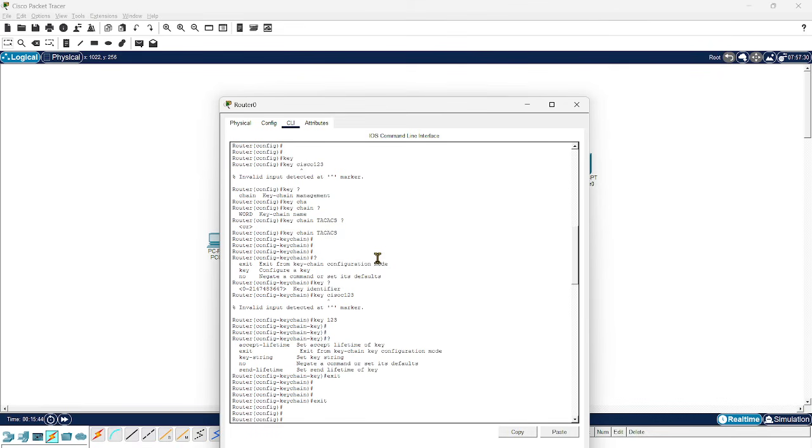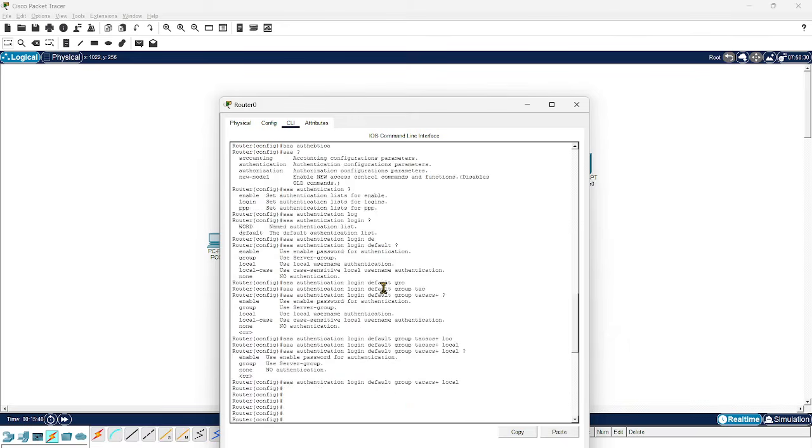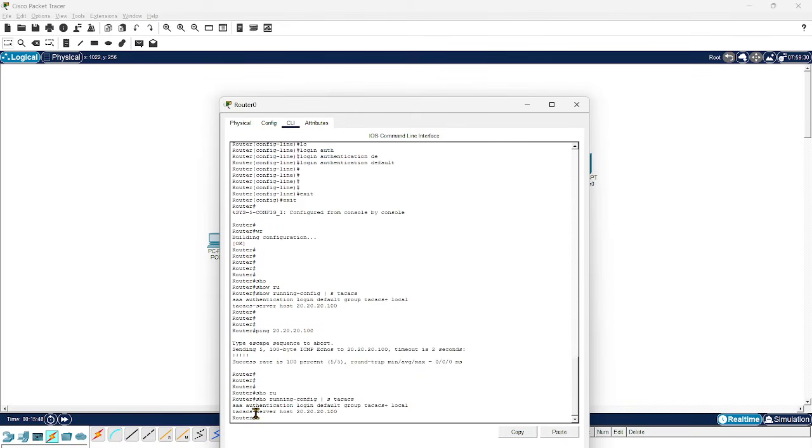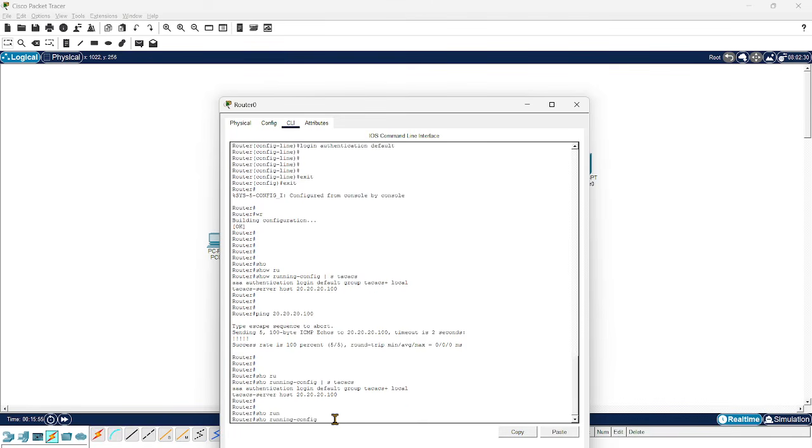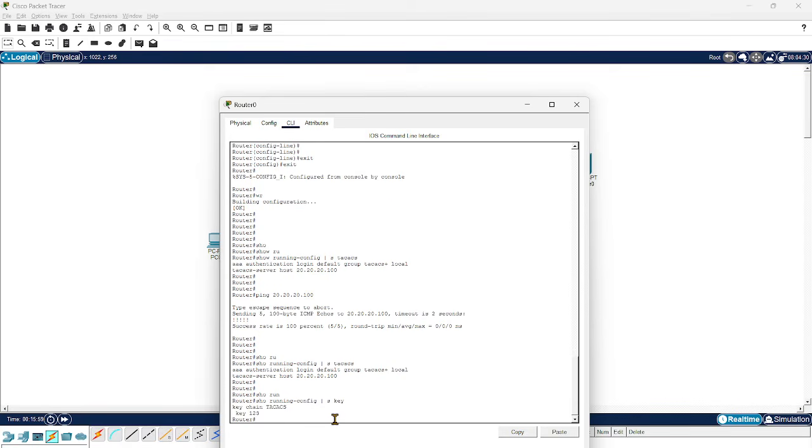The key is not available here. It shows only the host name, but we have to configure the key as well. We have the keychain key 123, but why is it not taking it?